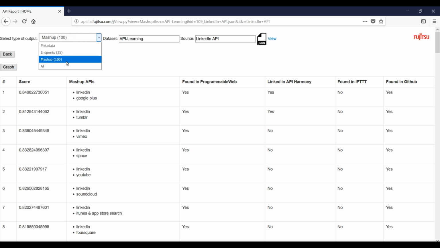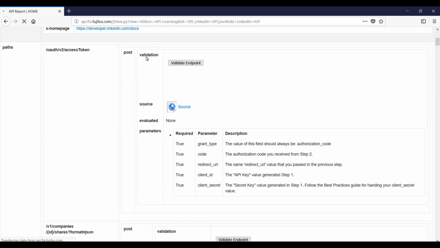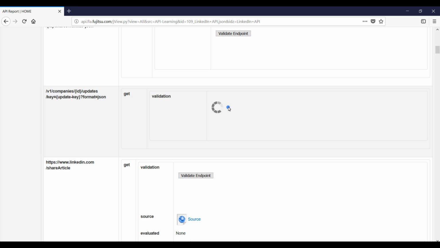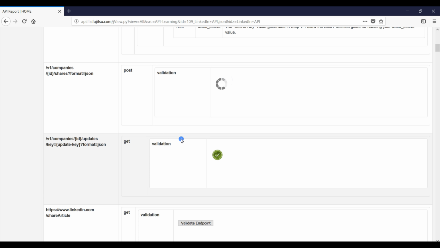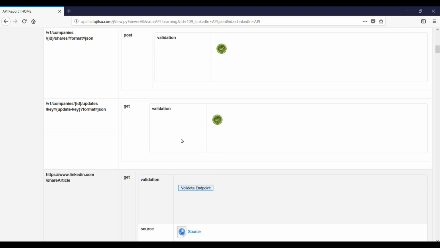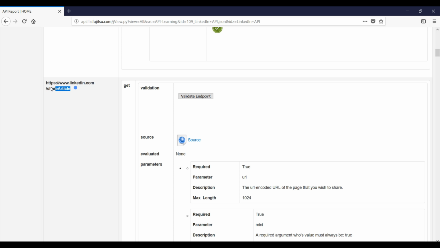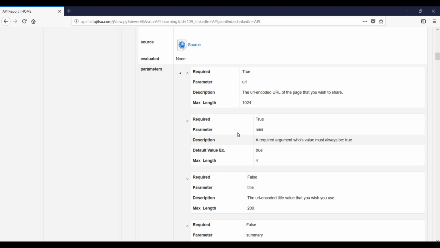If we select All view, it returns all information of the API metadata, endpoints, validation, and API mashup service recommendations. We may also validate each endpoint in this view. The source of all views is a JSON file, and the GUI automatically generates an HTML page for each selected view of a JSON source file because all JSON source files comply with Open API specifications.